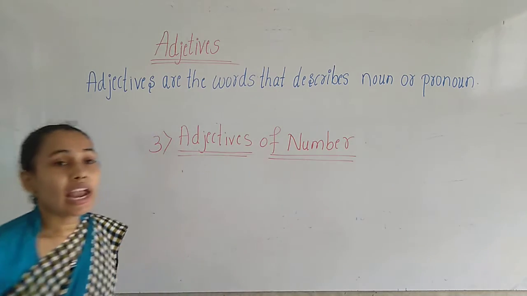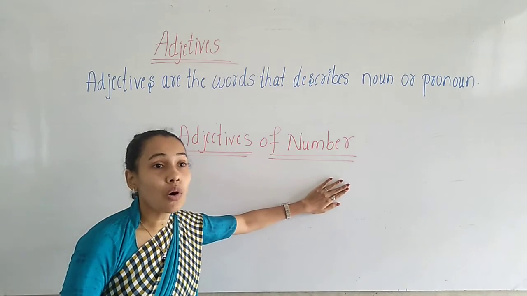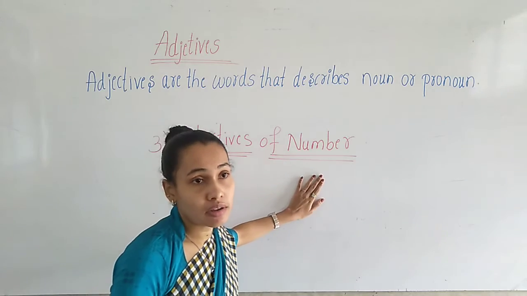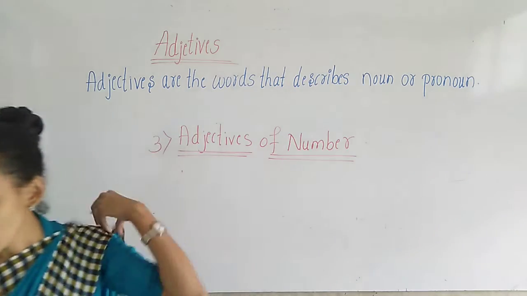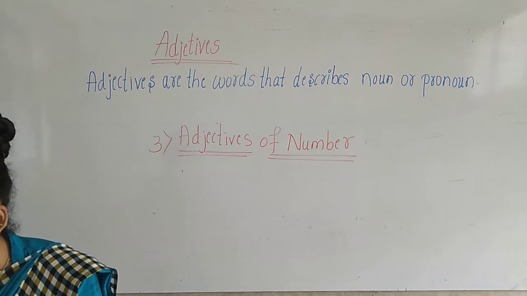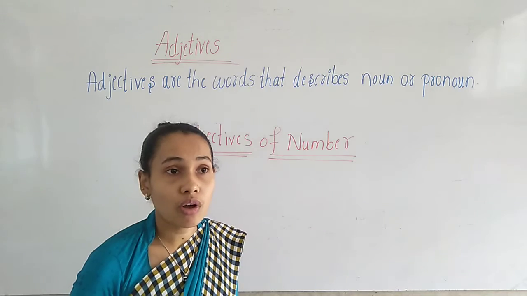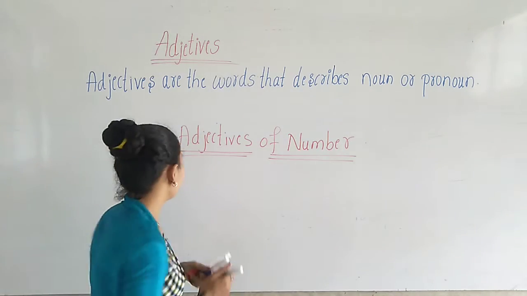So here adjectives of number describe how many, or in what order of a person or thing is. Okay children, let us write the definition.